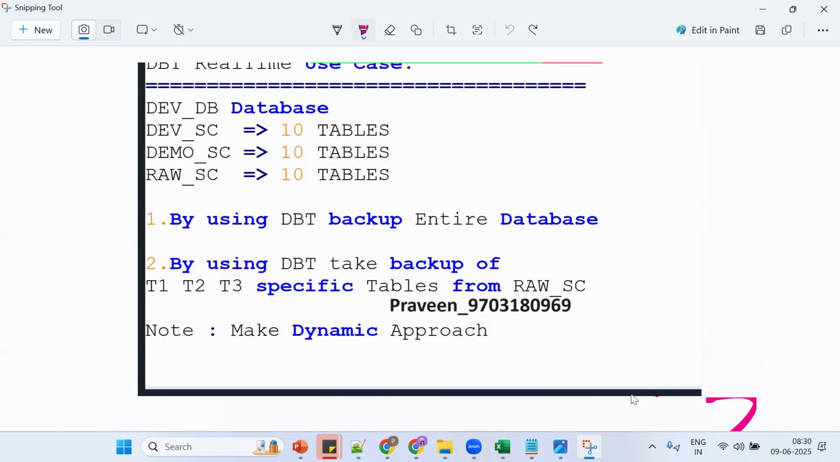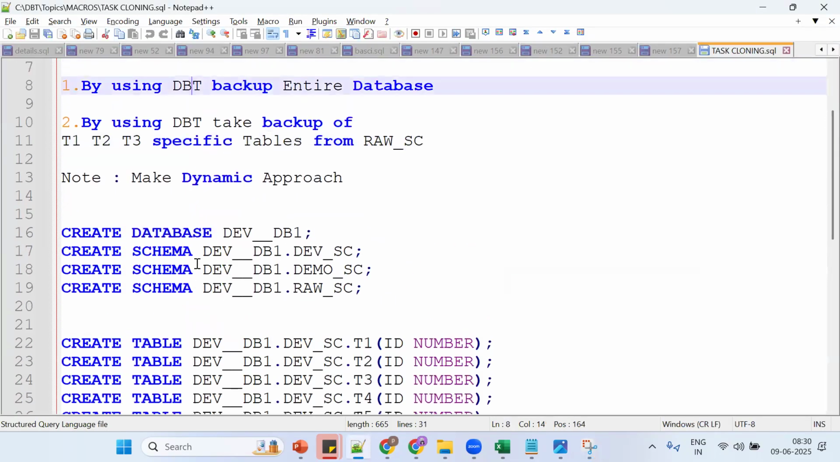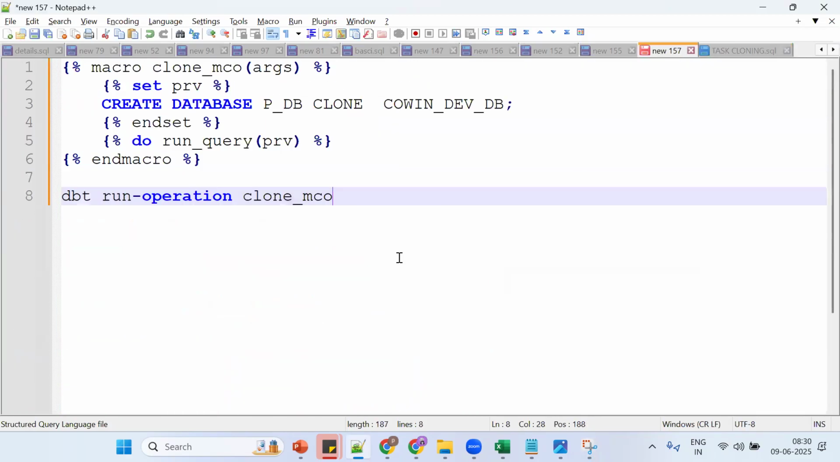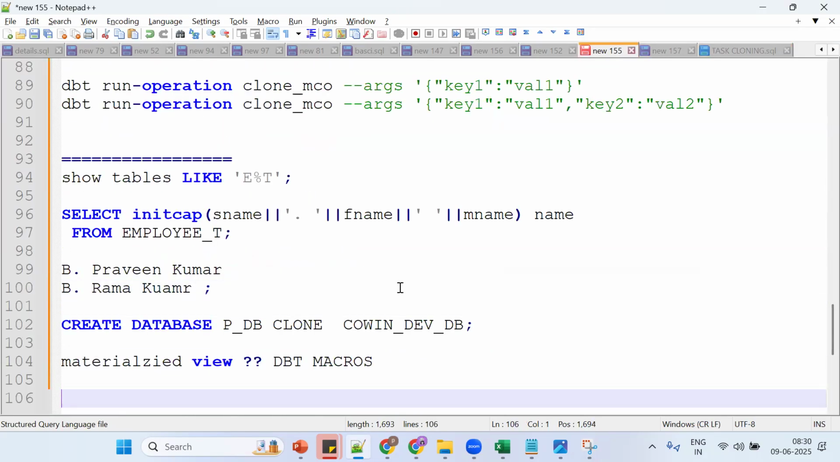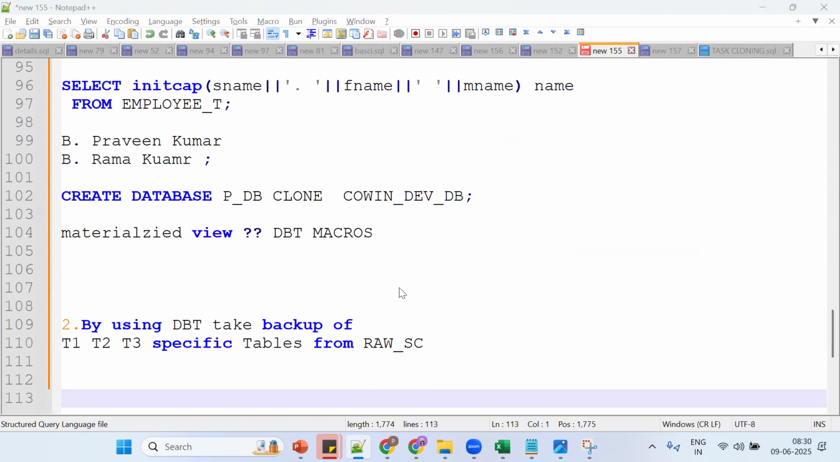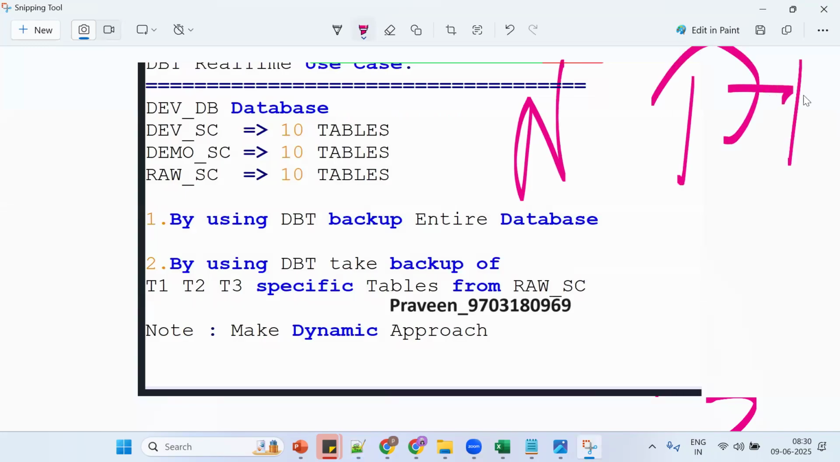So then what should we go for? Tell me, what is the second task? I want to go for only specific tables, a table-specific macro. First we need to create a new macro, a new database, a new schema.